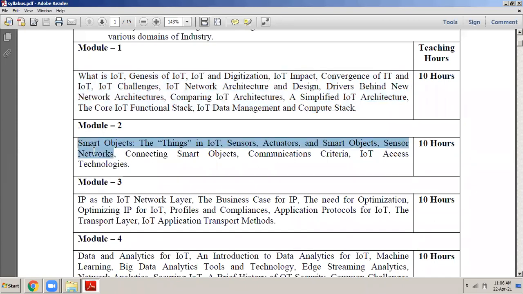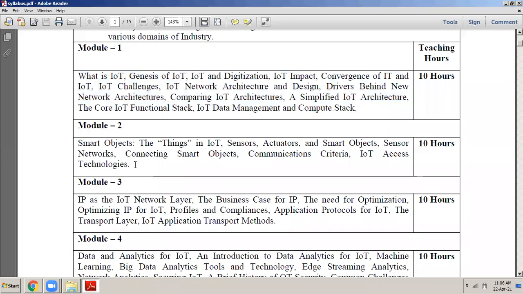In the second module, we will be studying in a little more detail. We will be studying the different smart objects of IoT. Smart objects of IoT include the meaning of a sensor, the meaning of an actuator, and computing devices, like the microcontrollers, the microprocessors and all that. So we'll be studying theoretically what all these things are.